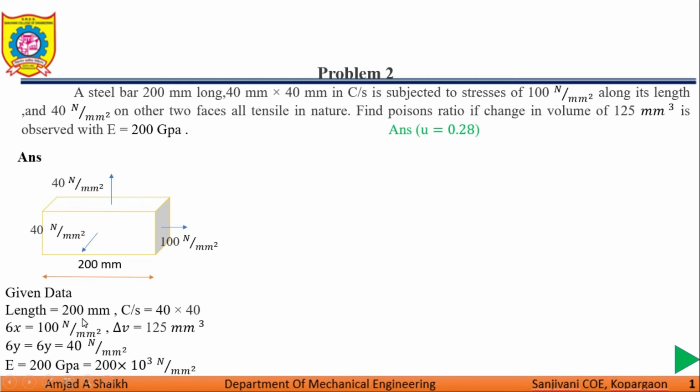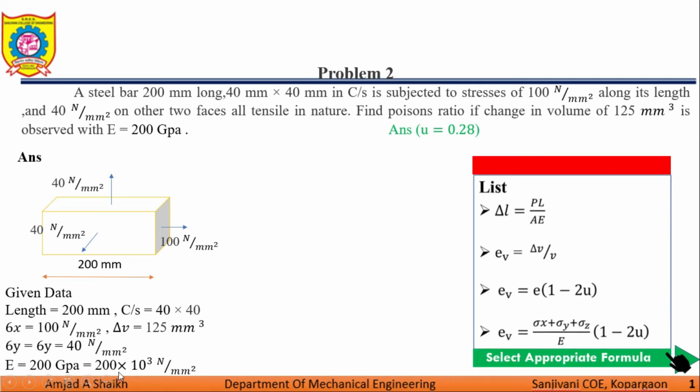So the length of the member is given as 200 mm, cross section 40 into 40, sigma x is 100 Newton per mm square, delta V is 125 mm cube, sigma y and sigma z are equal in magnitude, 40 Newton per mm square, and the value of E is given as 200 gigapascal. So these are the set of formulas available with me. Delta L is equal to PL upon E, EV is equal to delta V upon V, and EV is equal to sigma x plus sigma y plus sigma z upon E in bracket 1 minus 2 mu. As this system is related to the triaxial force system, we are using the last formula here. We are using EV is equal to EX plus EY plus EZ into 1 minus 2 mu.